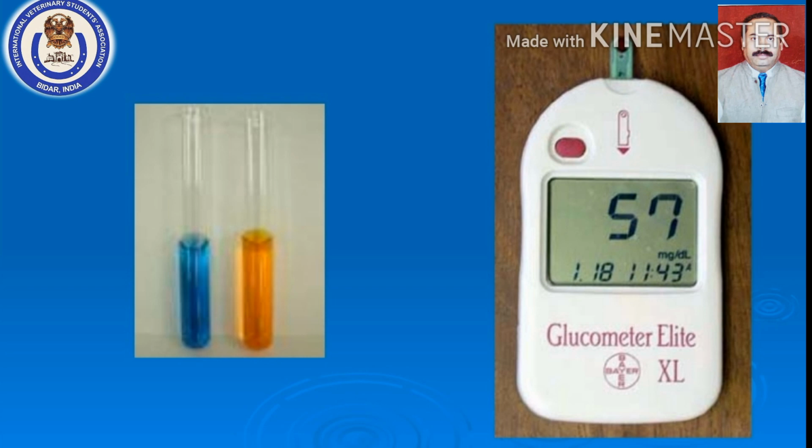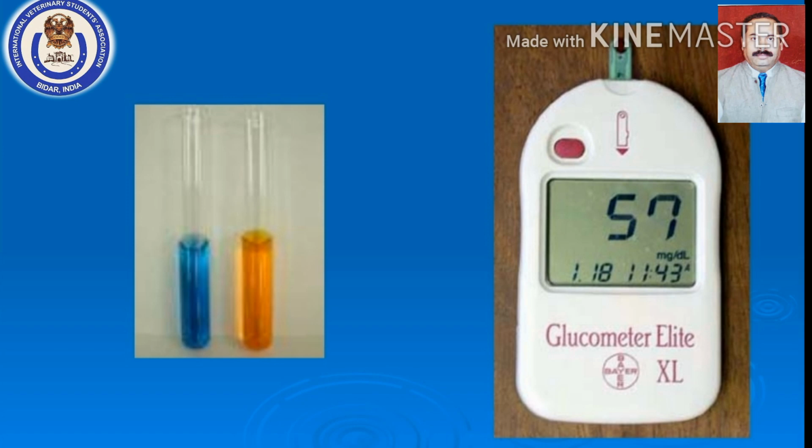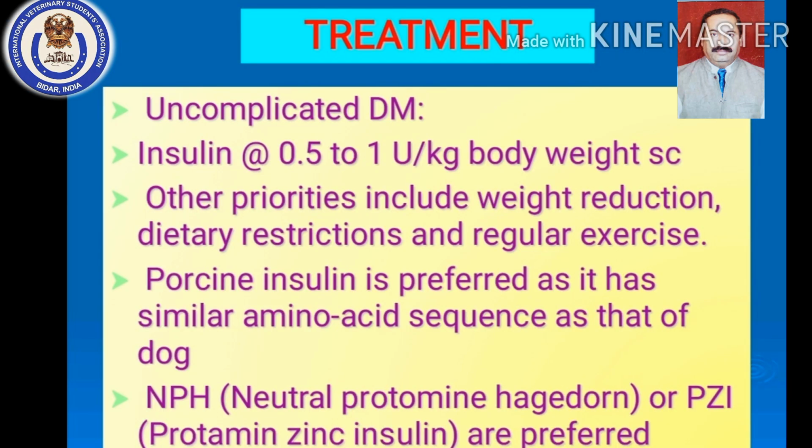Now here you can read it is 57 milligram per deciliter. So it is within the normal limit. But in a diabetic dog, it will always be more than 110, 120 milligram per deciliter. Random blood glucose will also be more than 120 milligram per deciliter in diabetic dogs. Let us go to the next slide.